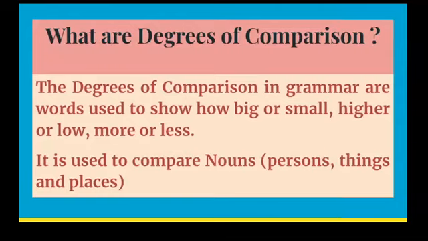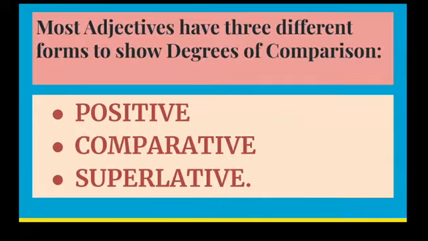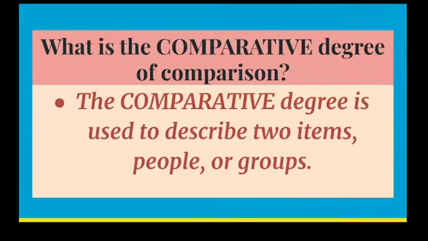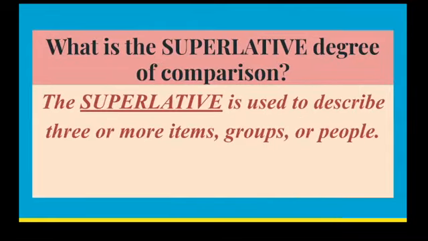Students, do you remember, degrees of comparison are words that are used to compare nouns, whether they are big, small, higher, low, more or less. There are 3 types of degrees of comparison: positive, comparative and superlative. Positive degree is simply used to describe a noun, whereas comparative degree is used to compare 2 nouns, whereas superlative is used to compare 3 or more nouns.